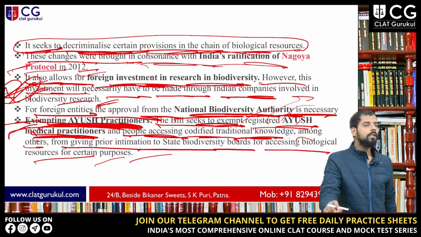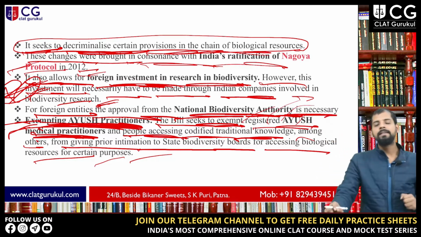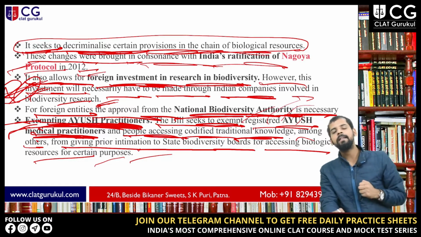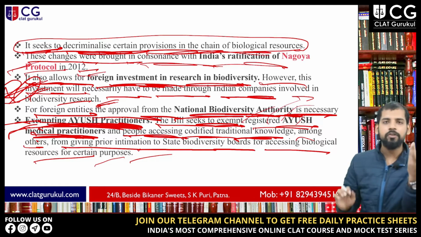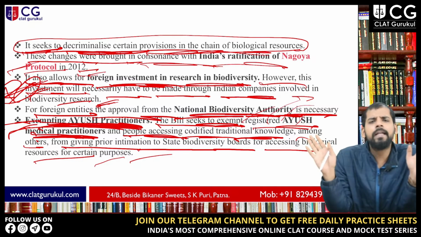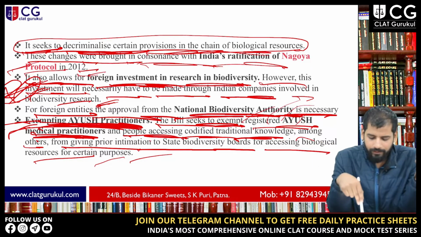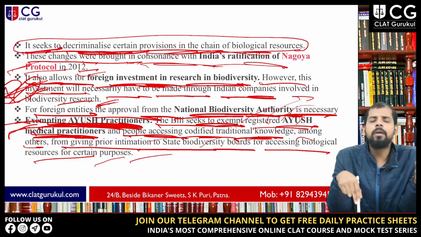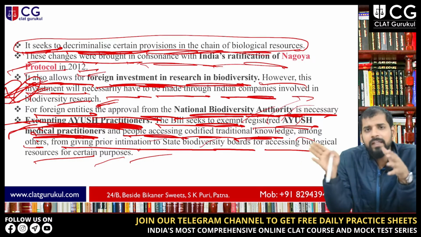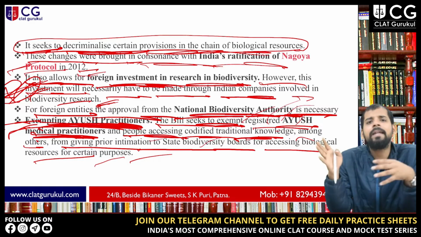Now, what happened is this new bill seeks to relax certain provisions. The bill is saying that they are exempting Ayush practitioners from using such resources without informing the state biological diversity boards. They don't have to inform state biological diversity boards for using these kinds of resources.